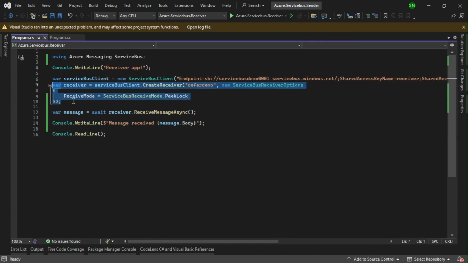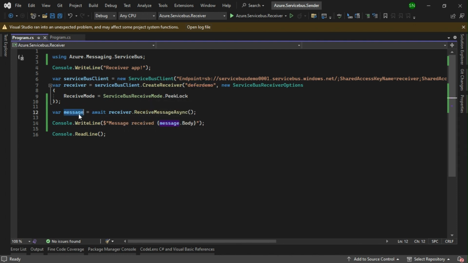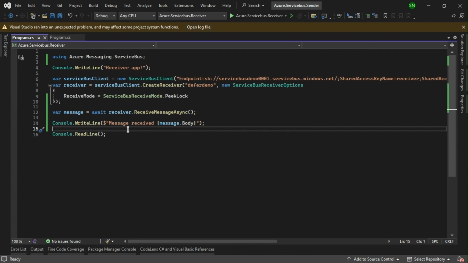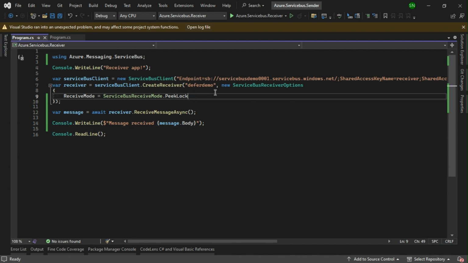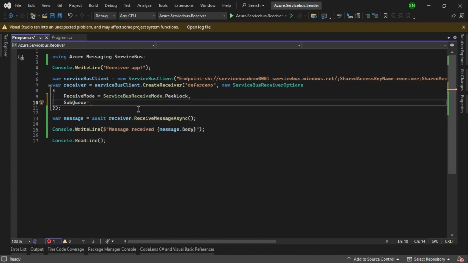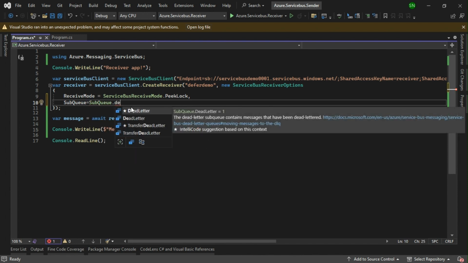This is the receiver application code, which will connect to our particular queue in peek lock mode and wait for a message to receive. As there is no message in our main queue, even if you start this receiver application, it will not get anything. Now we need to consume the message from the dead letter queue. To do that, when we create our receiver instance, along with the service bus receiver options, we have an option to configure the subqueue. We have seen that the dead letter queue is a kind of subqueue for the main queue. So this is our main queue, and we want to connect to the subqueue of this main queue, and the type of subqueue should be dead letter.